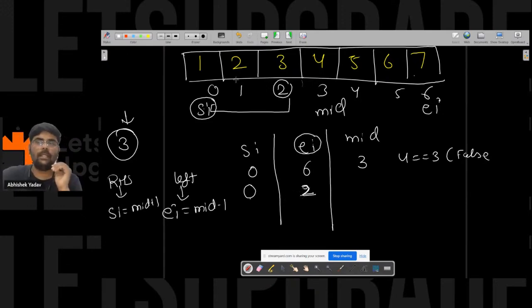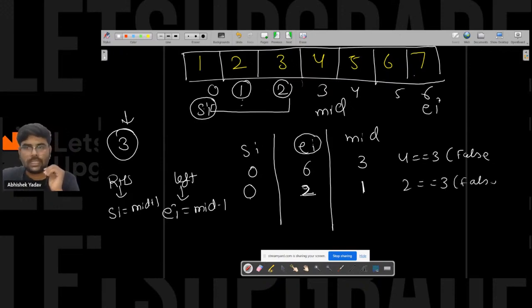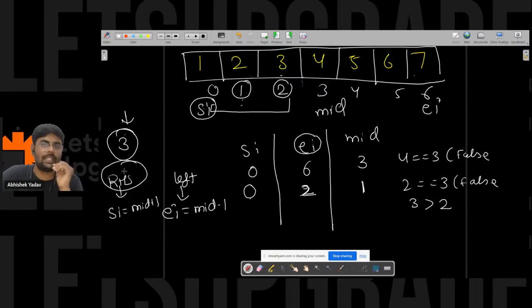Again you will find the mid. This time the mid is this index, that is 1, right? The element that is present at 1 is 2. 2 is equal to 3? Again it is false. So this time you are saying, hey, you have to find 3, and 3 is greater than 2. So you have to move to the right hand side part, and right hand side part means you have to update the value of starting index. So this time the starting index will be mid, that is 1 plus 1, 2. So starting index is 2.